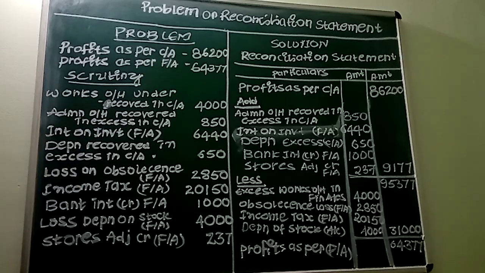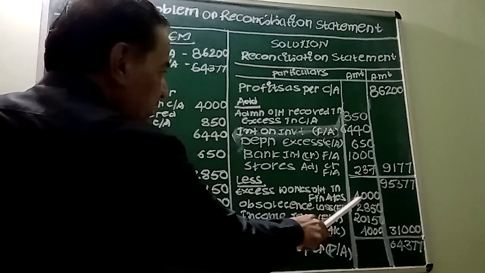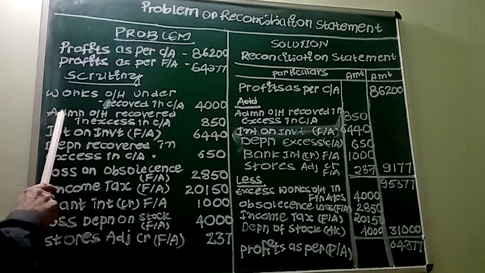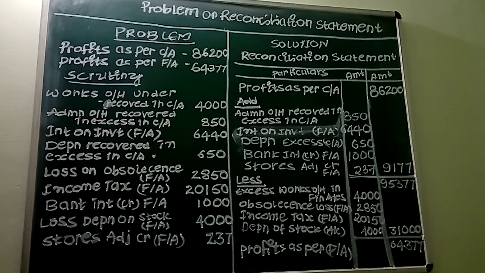More expenditure means the profits in financial accounting will get reduced by rupees 4000. So it should be deducted. It will come here. Coming to next, administration recovered in excess in cost accounting.